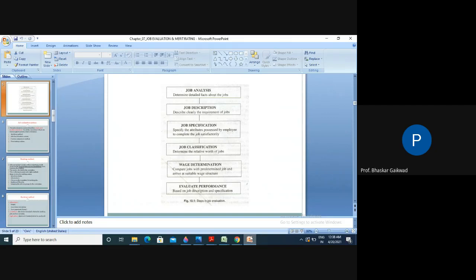What actually we do, what is the tooling, what are the jigs, the picture or drawing we require, specific dimensions like this. Job specification means specifying the attributes possessed by the employee to complete the job satisfactorily. It means we compare certain dimensions with the standard dimensions. That is the specification.